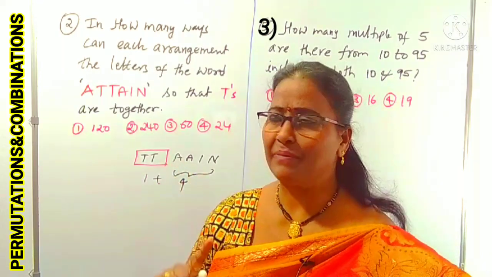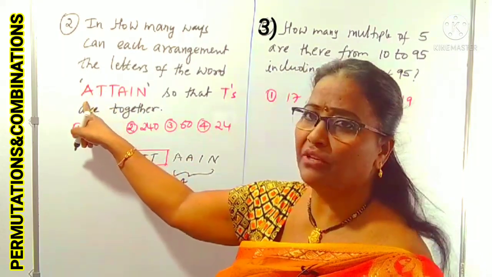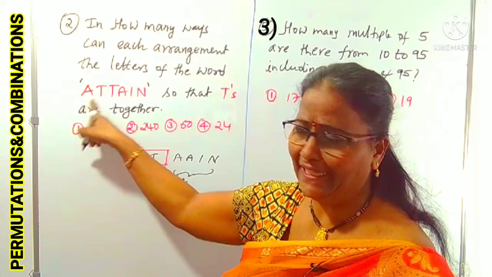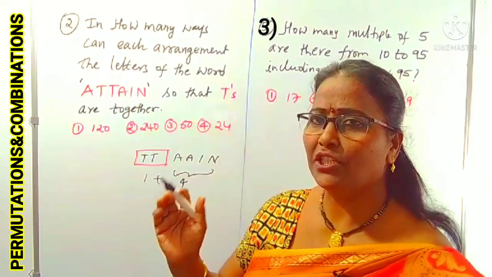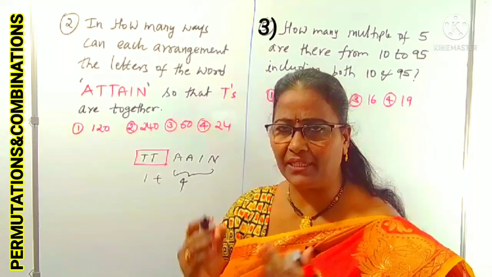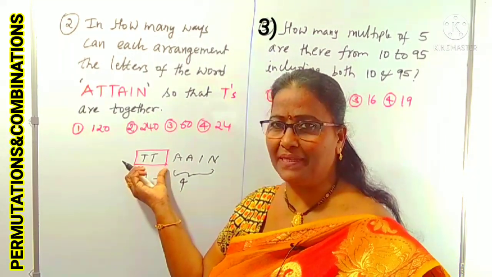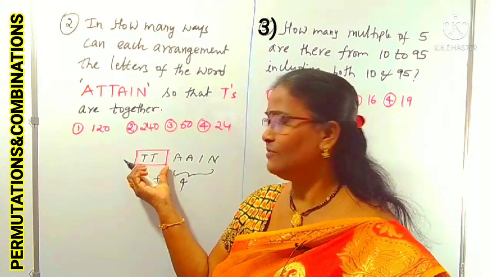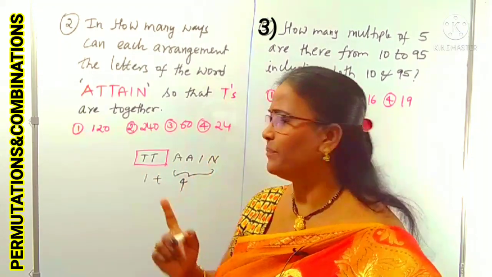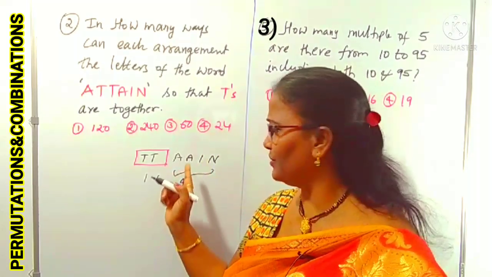Okay, once again I am explaining. We want the number of ways of arranging the letters of the word ATTAIN in which T's are together. Whatever category is together, maybe T's, maybe vowels, maybe consonants and so on, we can take it as one place. You can write it in one place, that is taken as one unit. The remaining letters, whatever may be left out, you can write as they are.